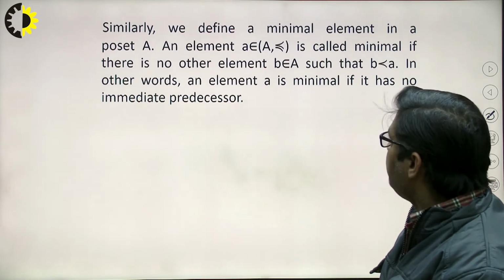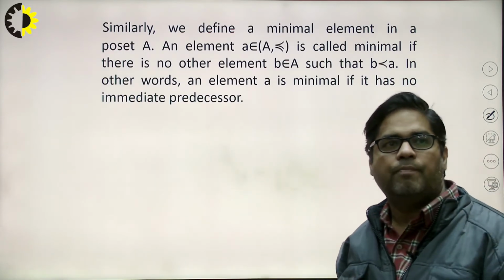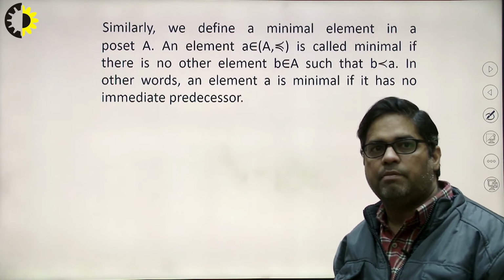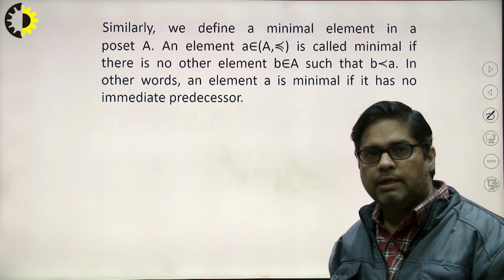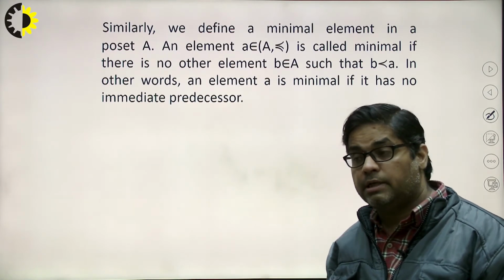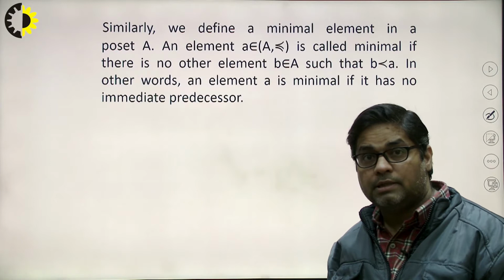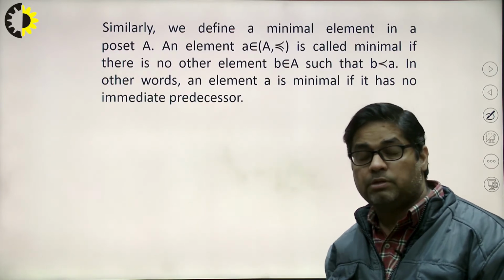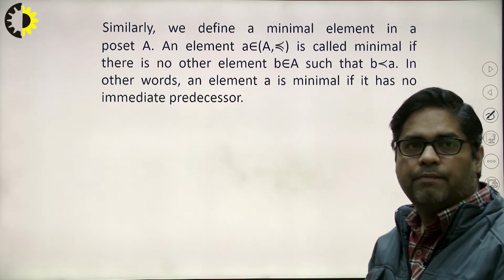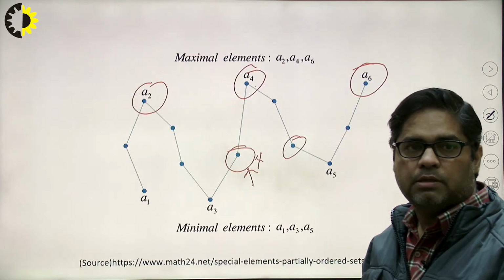Similarly, the definition of minimal. An element a is called minimal if there is no other element B belongs to A such that B is less than a. It means there is no element less than a. If I am not able to say that about it, then we can say that a is the minimal element. So again I will see the diagram.